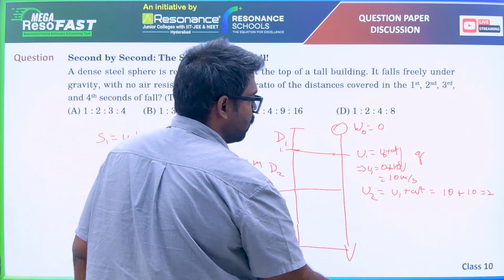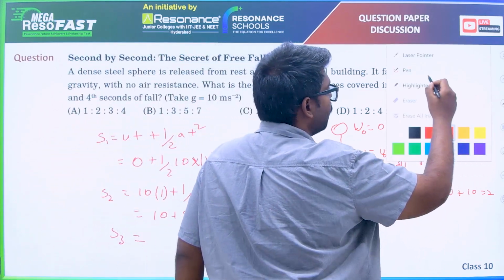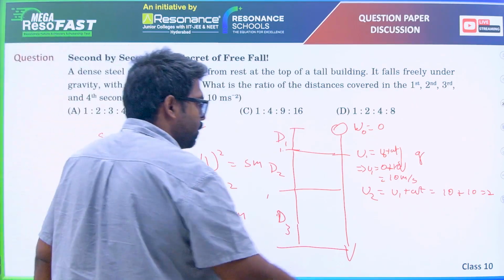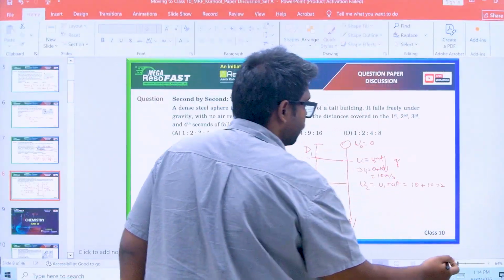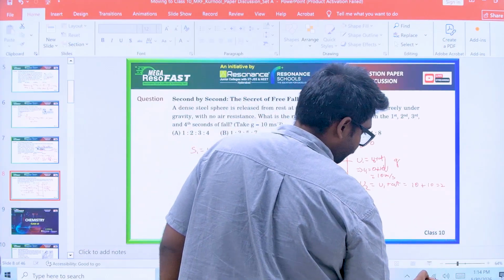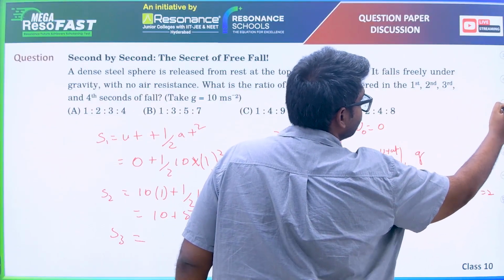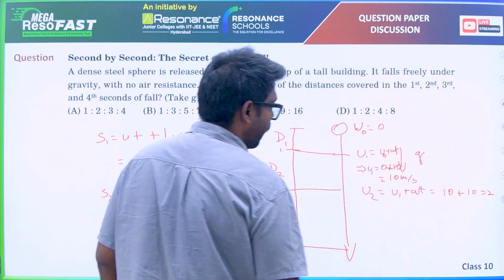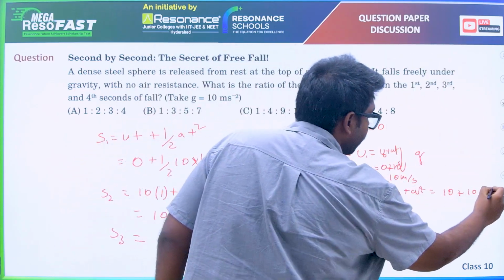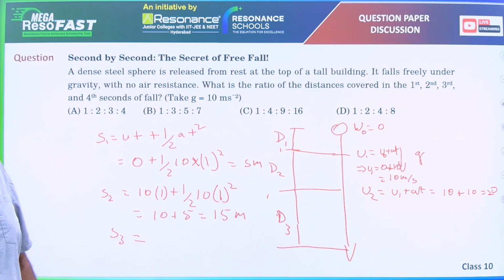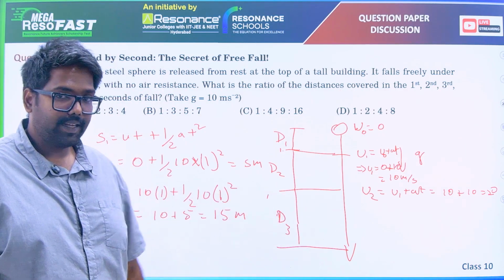This is the initial velocity of the third second, which is 20. Initial velocity at the third second is 20 meter per second.